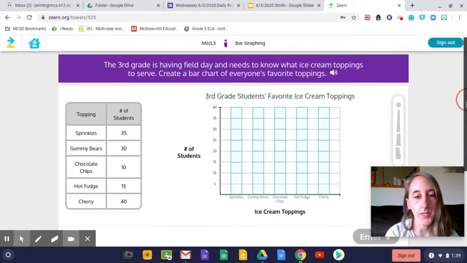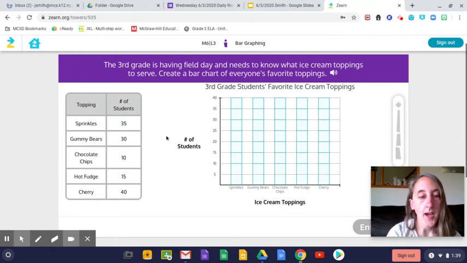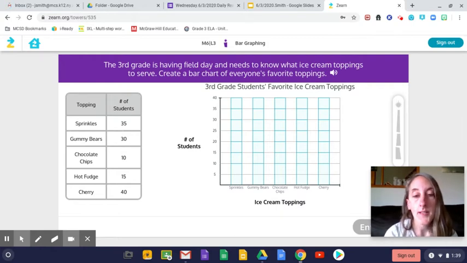Let me walk you through the Tower of Power today. So we have to go ahead and we have to show this. It's counting by 5. So if there's 35, I'm thinking 5 times what gets me to 35? 7. So if I do 7 boxes, 1, 2, 3, 4, 5, 6, 7, and follow that line over, it should say 35. Gummy bears is 30. So again, 5 times what gets me to 30? 6. 1, 2, 3, 4, 5, 6.